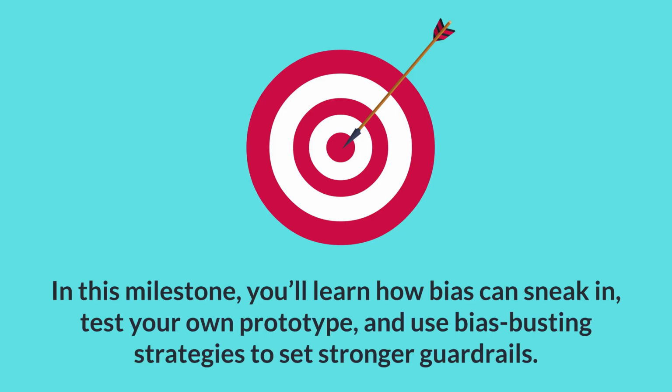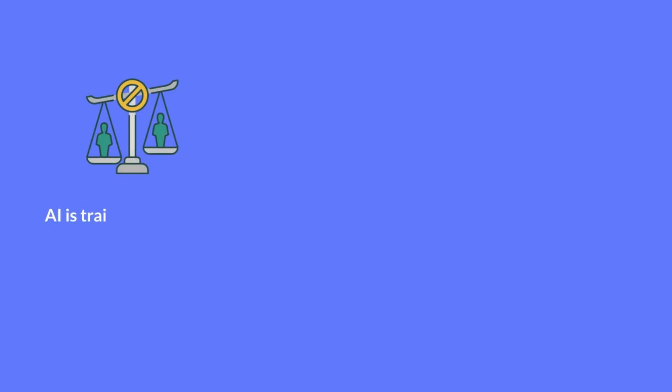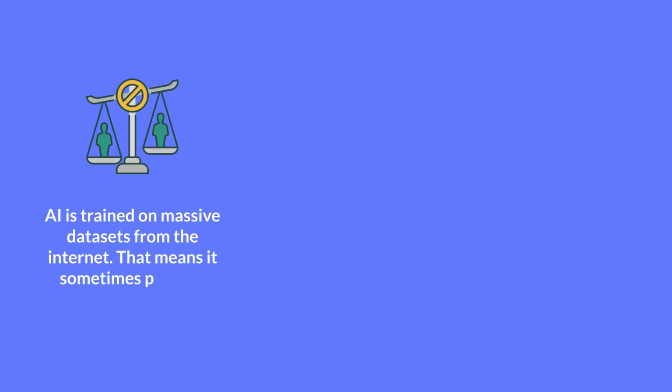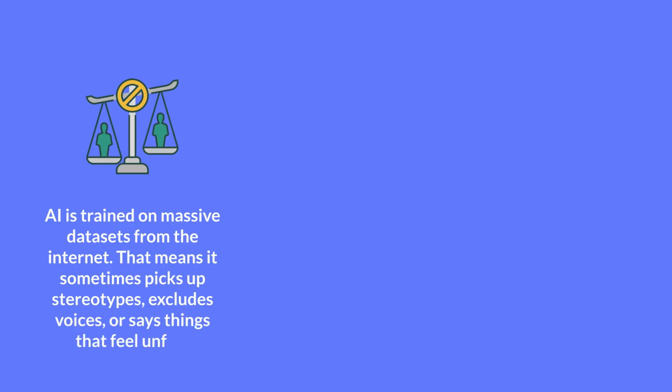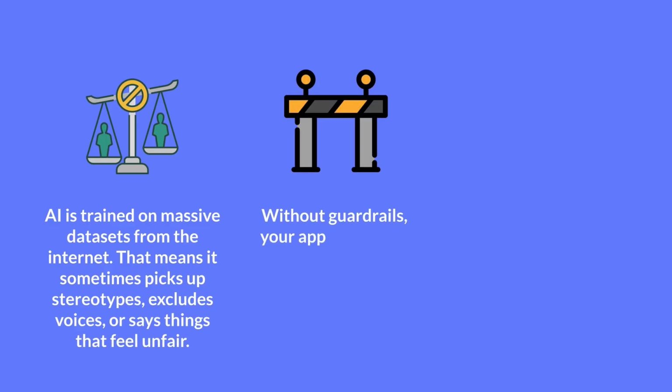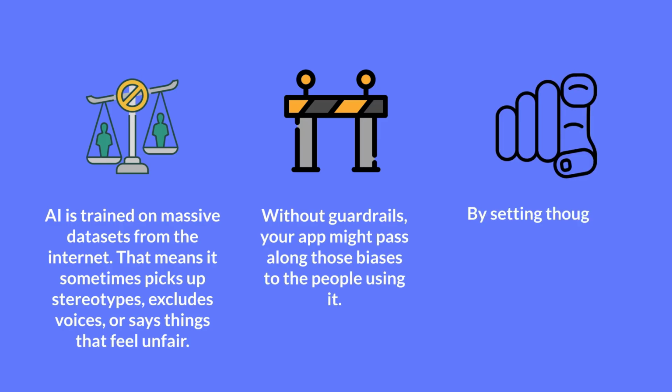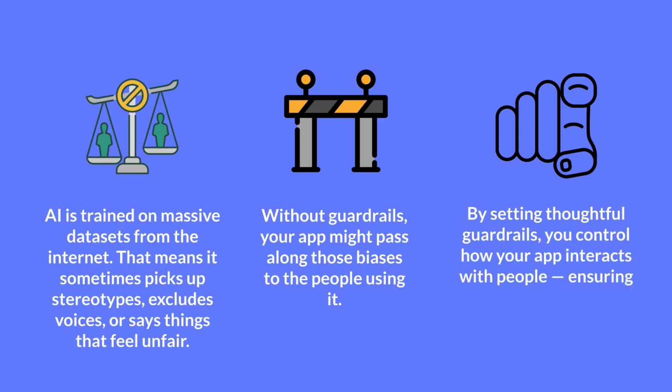stronger guardrails. AI is trained on massive datasets from the internet. That means it sometimes picks up stereotypes, excludes voices, or says things that feel unfair. Without guardrails, your app might pass along those biases to the people using it. By setting thoughtful guardrails, you control how your app interacts with people, ensuring it's fair, respectful, and on purpose.